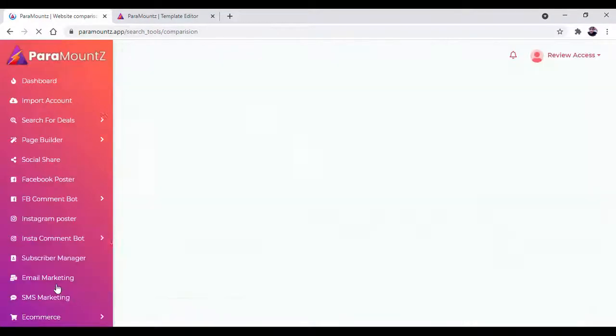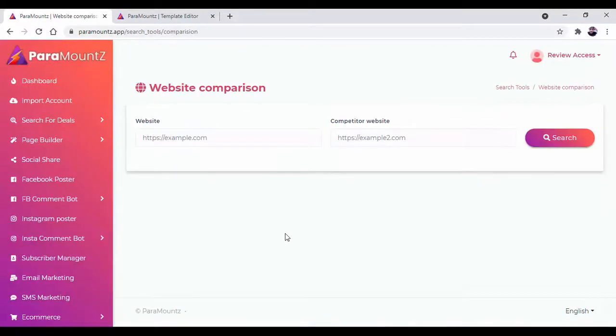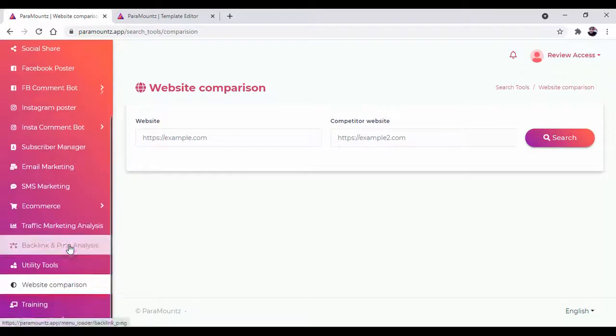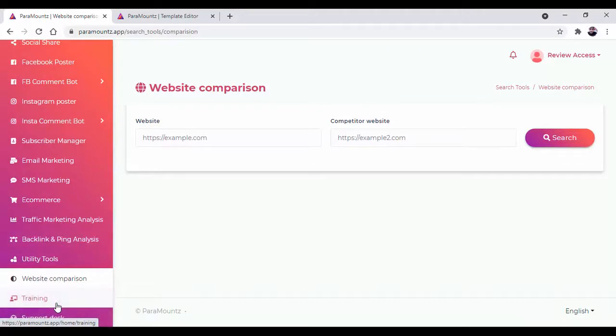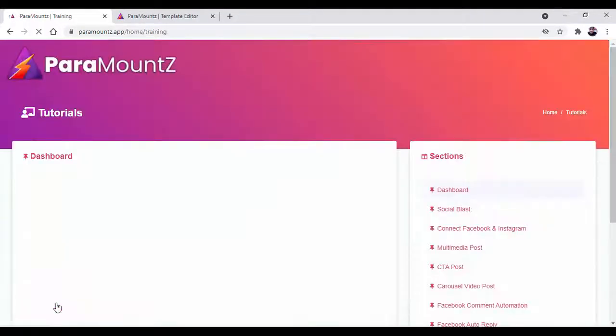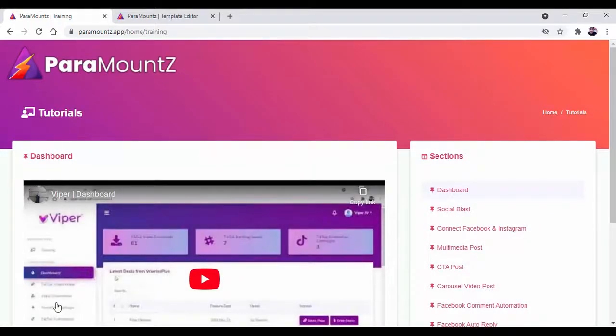Then there is website comparison, where you can compare between two websites based on their share, based on their reaction and their content. Then there is detailed training video where you can get each and everything of this software.